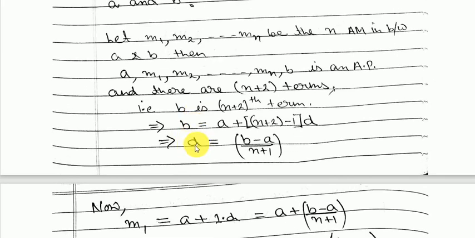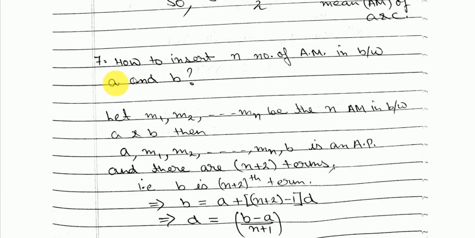This is how the common difference is given: D equal to (B minus A) upon (n plus 1), because here we have got 2 numbers A and B, and we have to insert n arithmetic means between A and B.